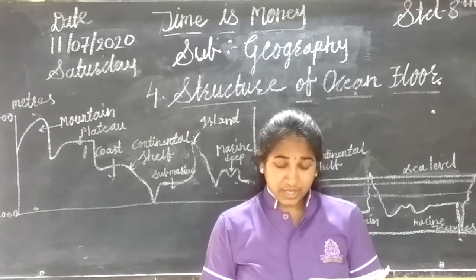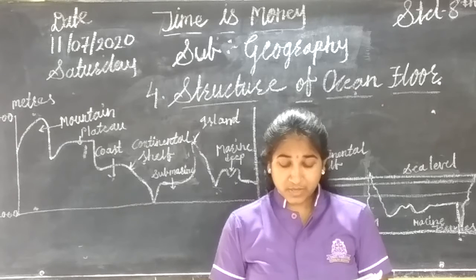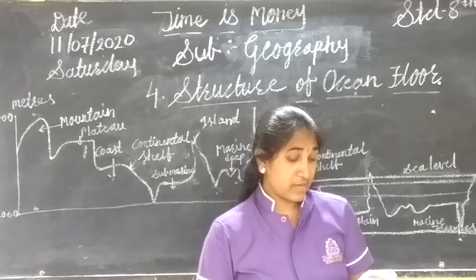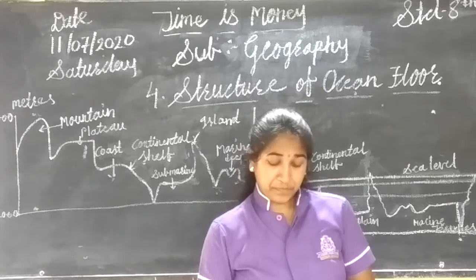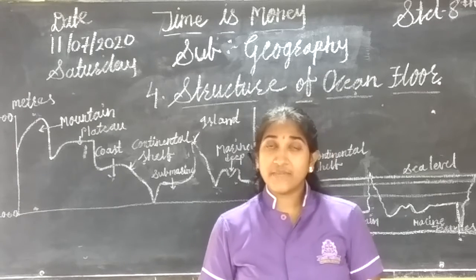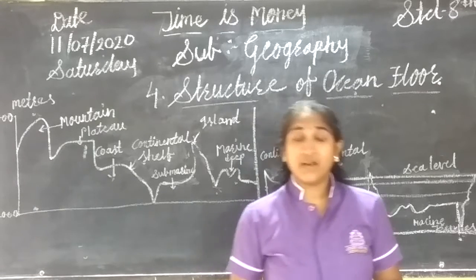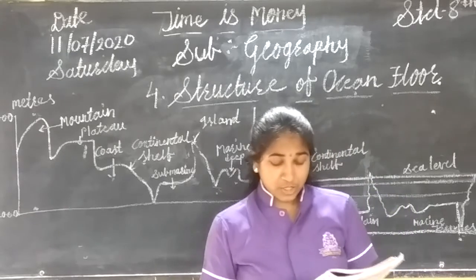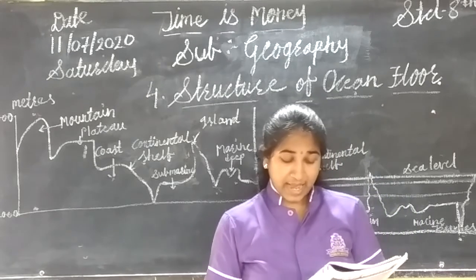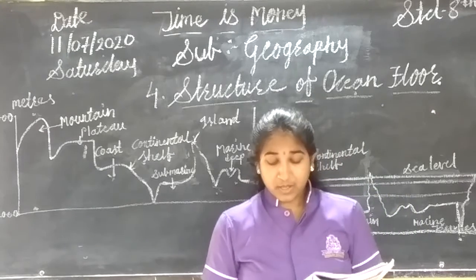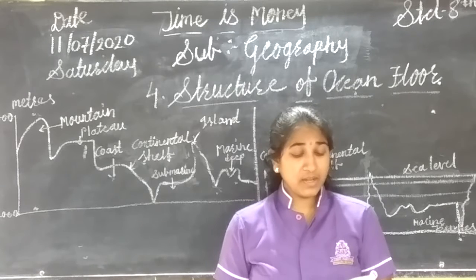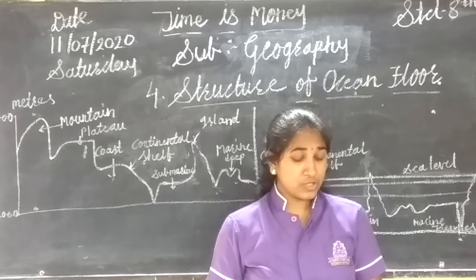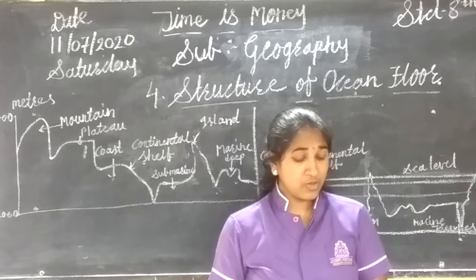The average depth of the ocean is around 3,700 meters. What is the average depth of the sea? That is 3,700 meters, which is vast. The ocean bed is also uneven like the land or continent. The ocean floor relief consists of all submerged landforms. The structure of the ocean floor differs from ocean to ocean.